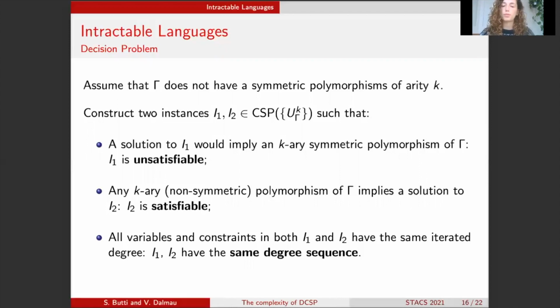them because of this observation that I mentioned before, that if we have two structures that have the same iterated degree sequence, then every algorithm will output the same decision at every node. And then additionally, we define the first structure to be unsatisfiable and the second one to be satisfiable. So this means automatically that any algorithm will fail on either of the two structures. And therefore, these languages cannot be tractable in the distributed framework.